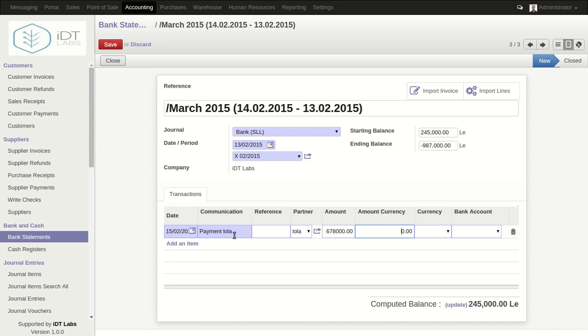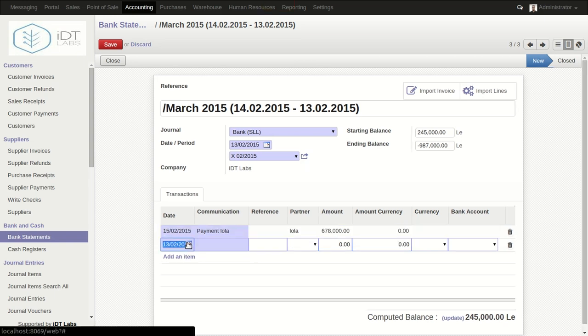And we're going to specify another transaction within this bank statement. So again we're going to enter a date. In this case the date will be, let's say, the 23rd of February 2015, and then we're going to specify a communication again. Here we're going to say payment rent.